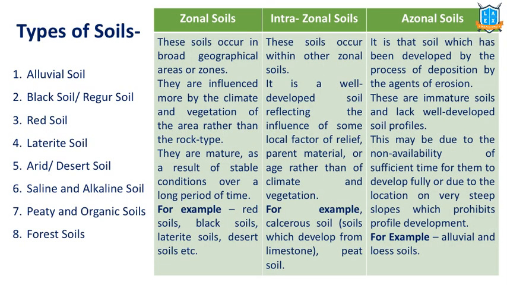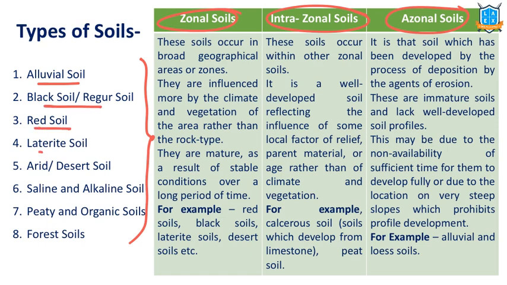Now, let's understand the types of soils. Soils are categorized into various types. One categorization is based on availability, formation and deposition of the soil. Based on that, we have three categories: zonal, intrazonal, azonal soil. This is one category. Second category is based on the minerals available and other characteristics. We categorize soils into alluvial, black soil, red soil, laterite soil, arid, saline soil, peaty soil, forest soils. So this is one category and this is another category.